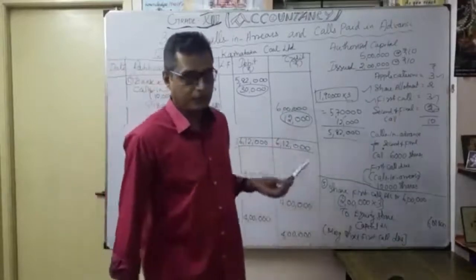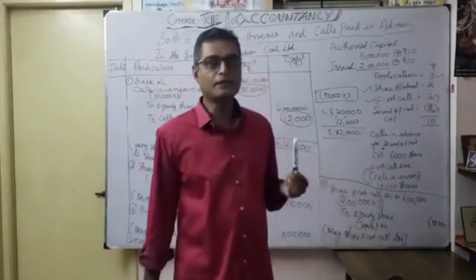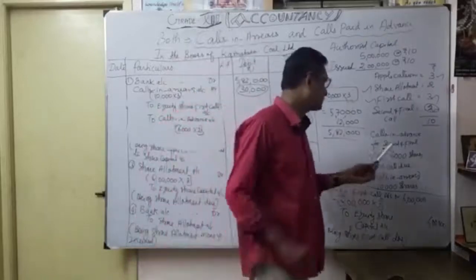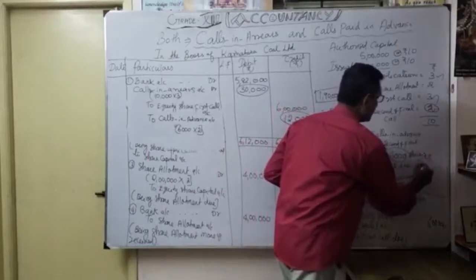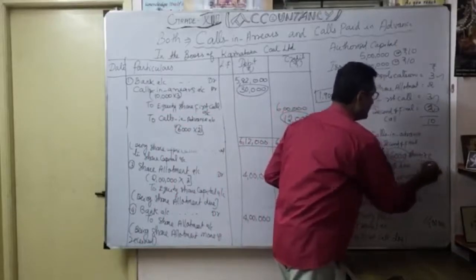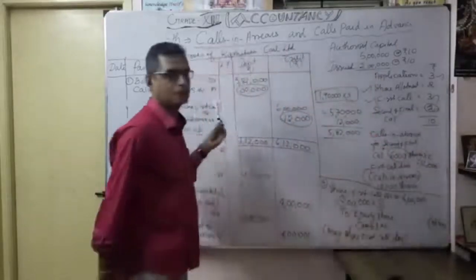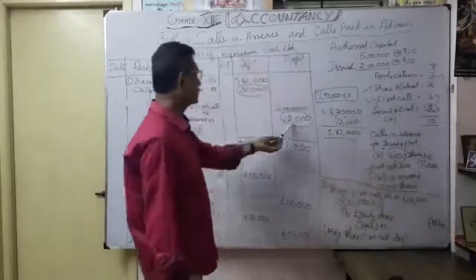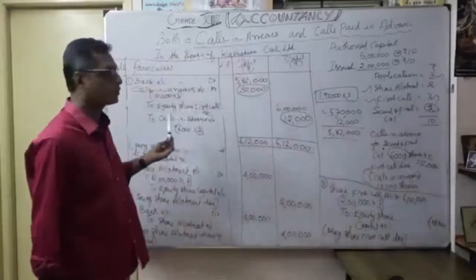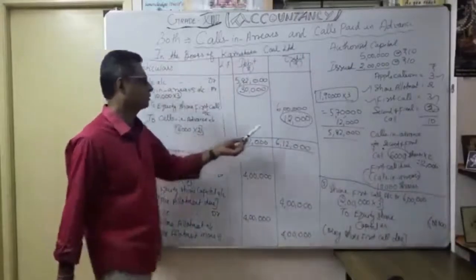Thereafter, at the time of the first call itself, 6,000 shares into 2 rupees, 12,000, were paid. Some 6,000 shareholders paid the second call also outside the time of the first call. That's why I want to show it as calls in advance account. Now understood?